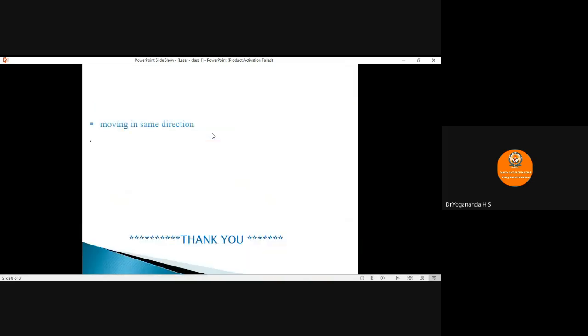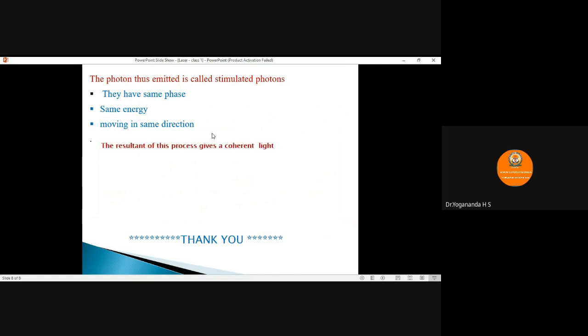Both photons have the same phase, the same energy, and move in the same direction. The resultant of this type of emission gives rise to coherent light, and the atomic equation representation is given by atom star, the atom in the excited state, plus photon.